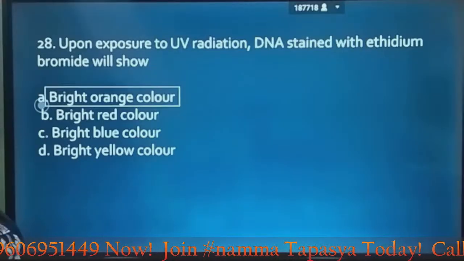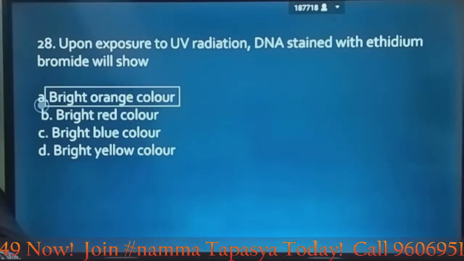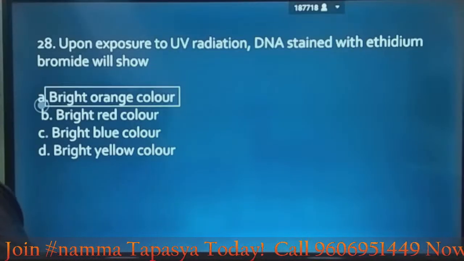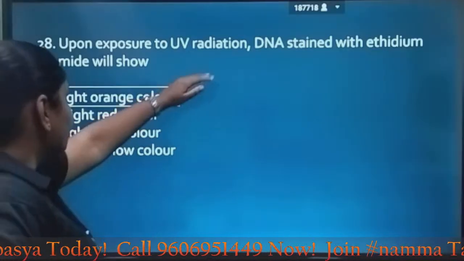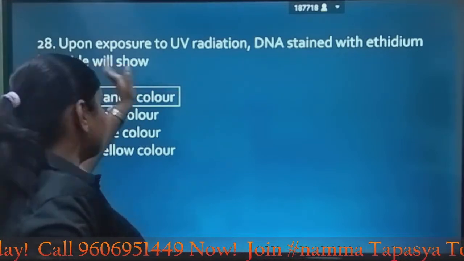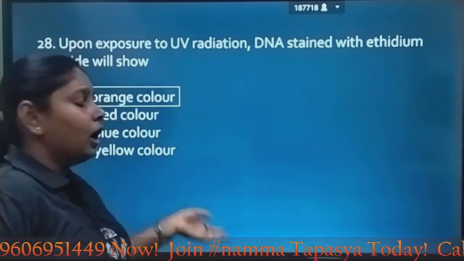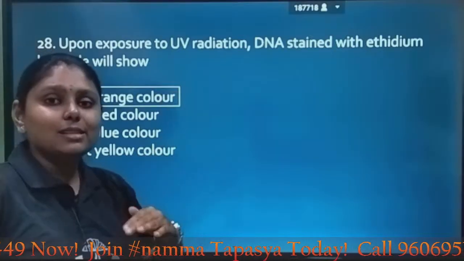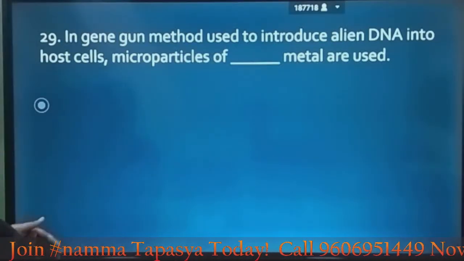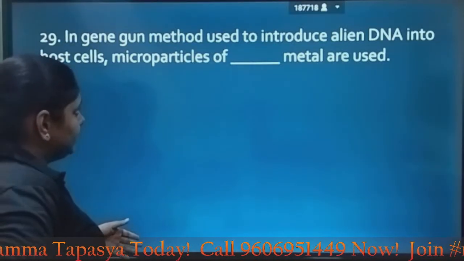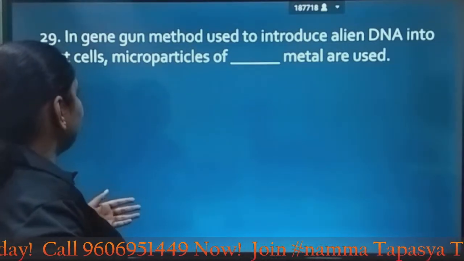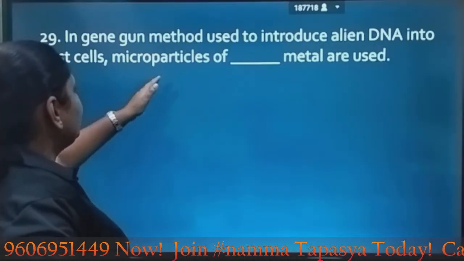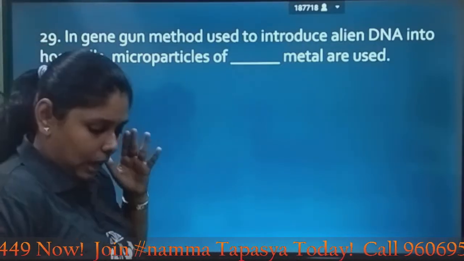Okay, so let's look at the next question. So what happens here is the base pairs of DNA and the ethidium bromide will intercalate to give bright orange color. Next question. In gene gun method, what is used to introduce alien DNA into host cells? Microparticles of dash metal are used.